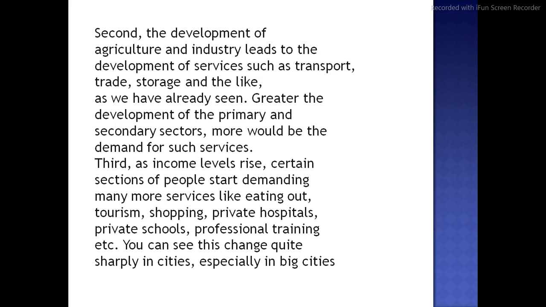Third, as income levels rise, a certain section of the people start demanding many more services like eating out, tourism, shopping, private hospitals, private schools, professional training, etc. Can you see the change quite sharply in the city, especially in the big cities? So dear cadet, by reading this, there is no need for much more explanation on this topic, because we are residing in big cities and we know about the modern facilities, how the tertiary sector is giving to us.